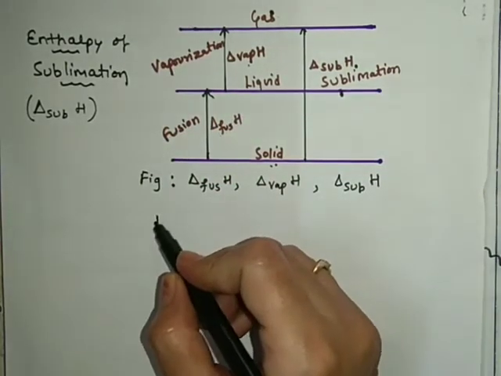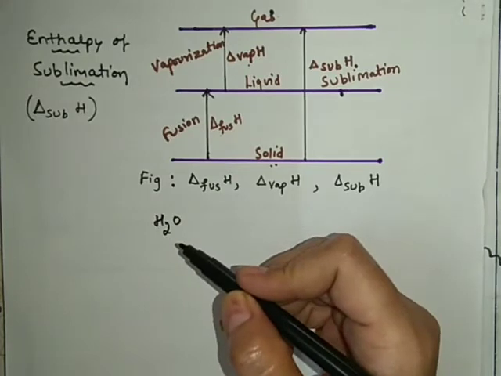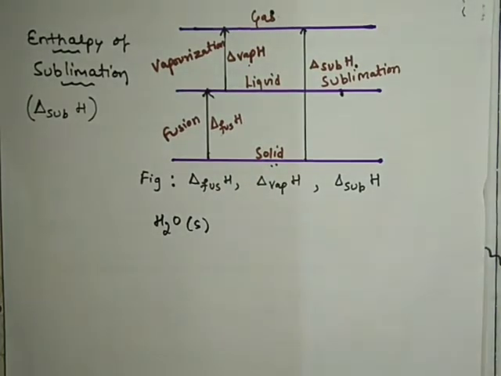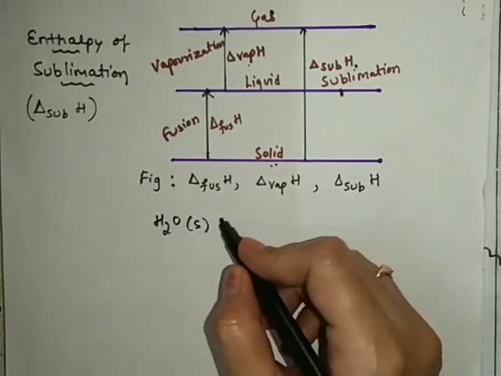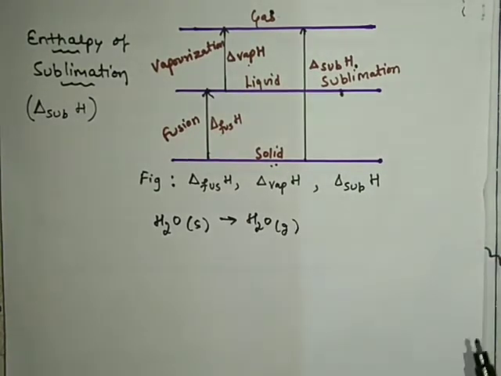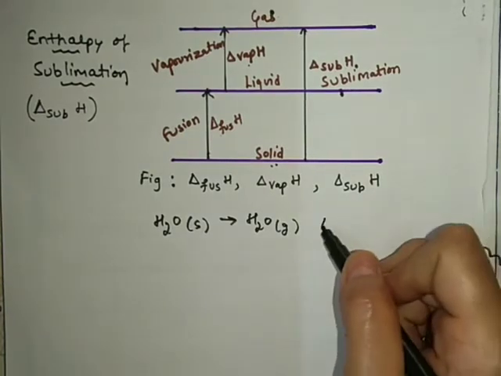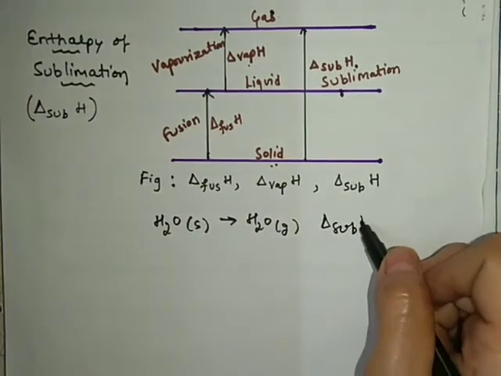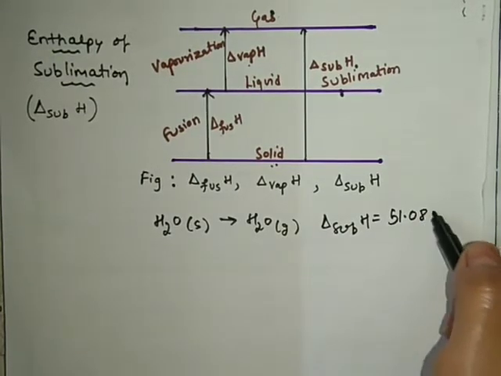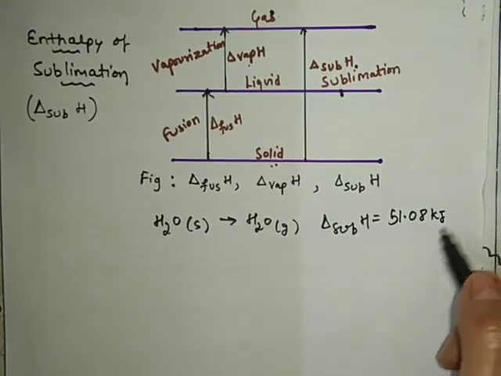Suppose I am having water. It's very obvious I will take water in the ice form, that is solid form, and we are converting it into vapor phase. So I will write water in the gaseous phase, and it is found that sublimation enthalpy is 51.08 kilojoules per mole.